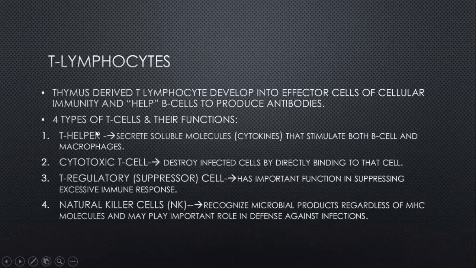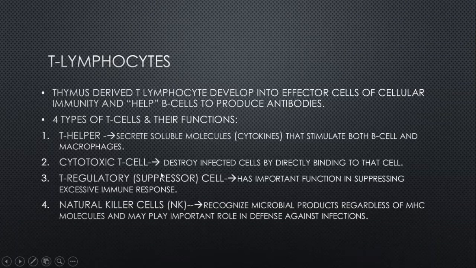Cytotoxic T cells are the cells that destroy infected cells by directly binding to that cell, therefore called cytotoxic, meaning injection of toxic substances into the infected cells. T regulatory or suppressor cells have an important function in suppressing excessive immune response. There must be cells that limit the immune response, so that our self tissues are not destroyed by an excessive immune system.